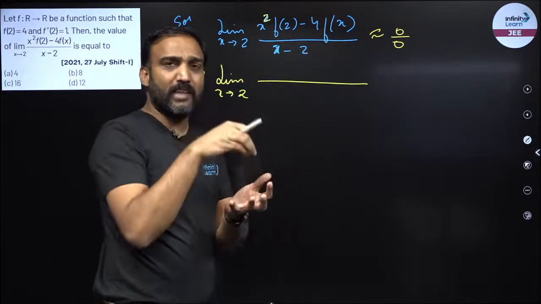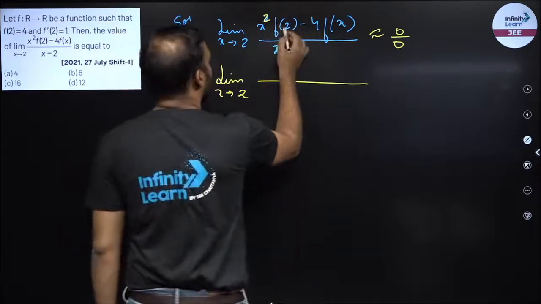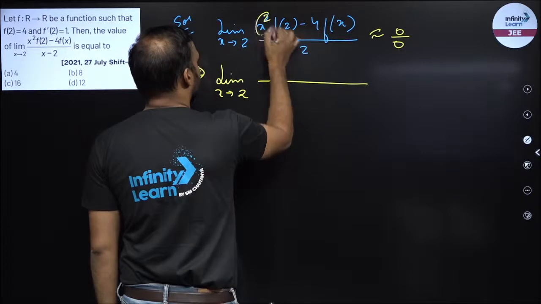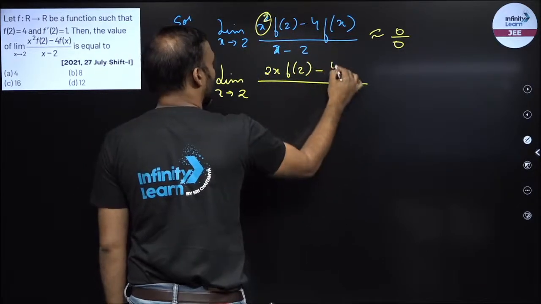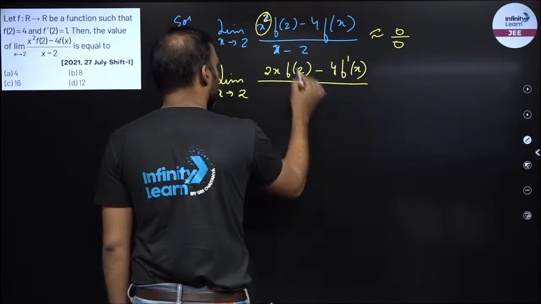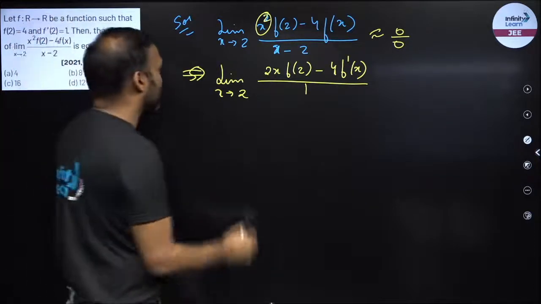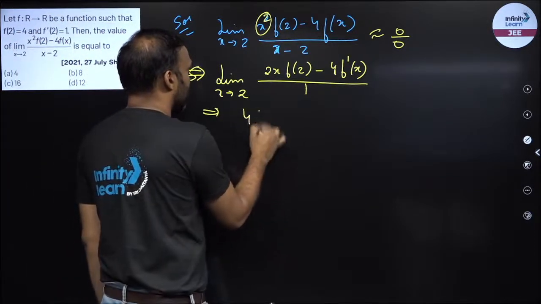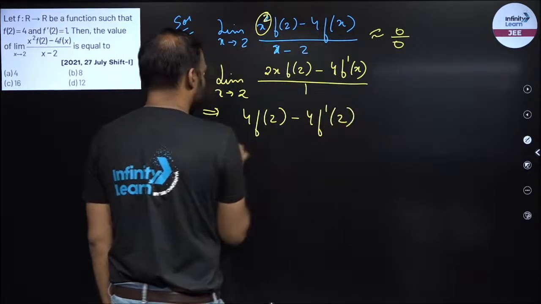In a function, if you have put 2 in place of x, then x is not left there. So f(2) is a value or a constant, so the derivative of x square would be 2x into f(2) minus 4 is a constant, derivative of f(x) would be f dash x, denominator of x minus 2, derivative would be 1, right? So now you put the value of x is equal to 2. So you'll get 4 f(2) minus 4 f dash 2 upon 1.